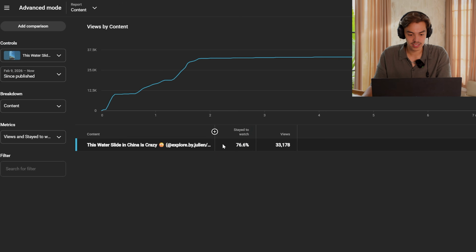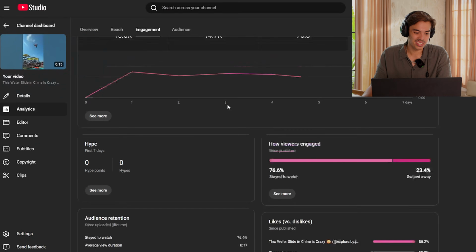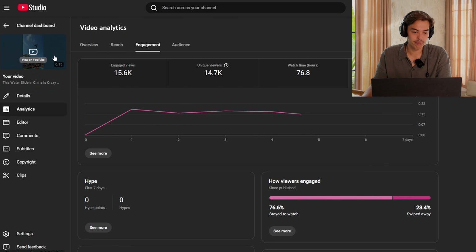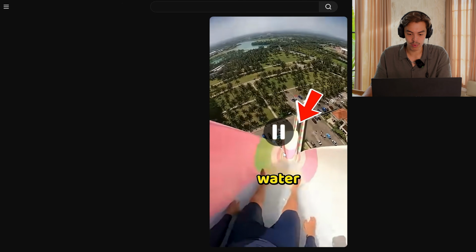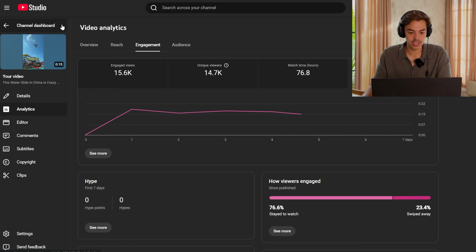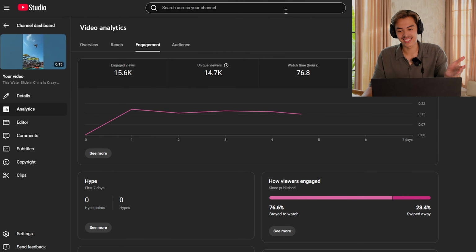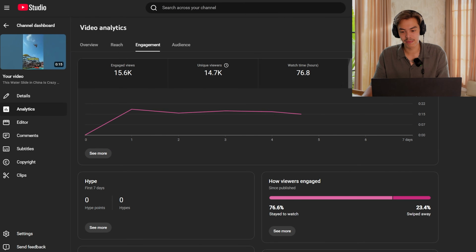Taking a look at the development of the curve, it even declines, so this video might be dead. I think the reason is that the quality in the beginning is really bad. You can see how blurry everything is, the background and the palms on the ground there. So I think this might be the reason for a bad swipe rate. However, it seemed like the few slide videos in between helped to get good retention. So I'm glad that worked. We'll definitely keep it in mind for future videos.